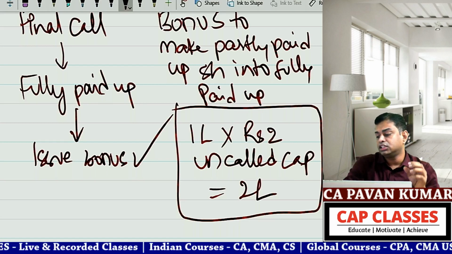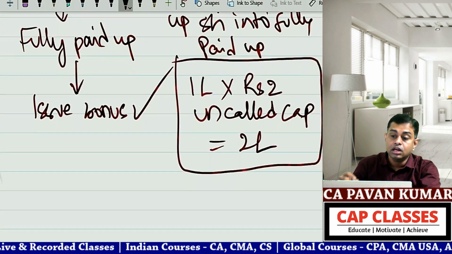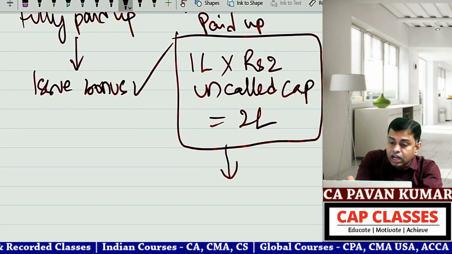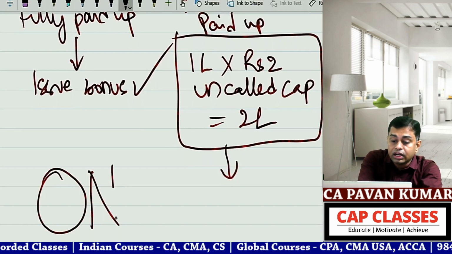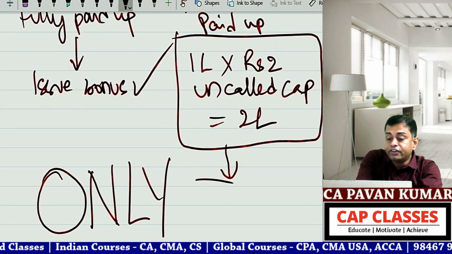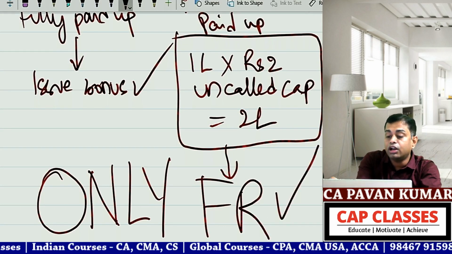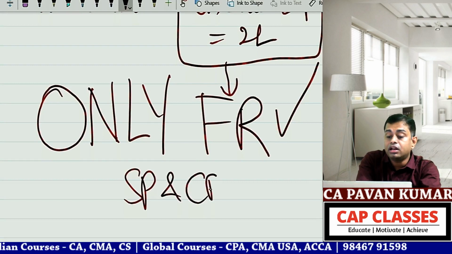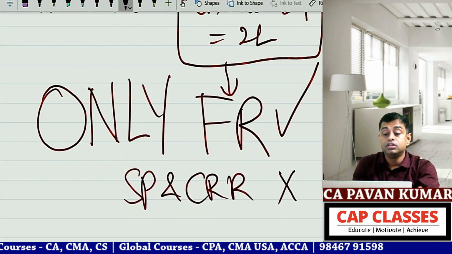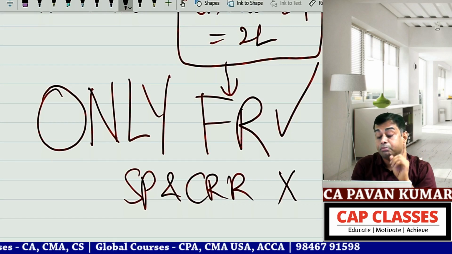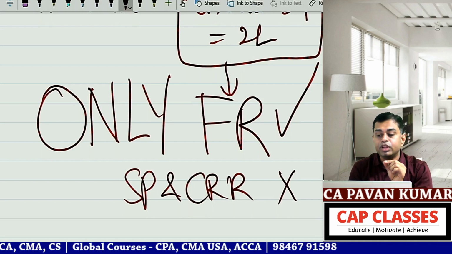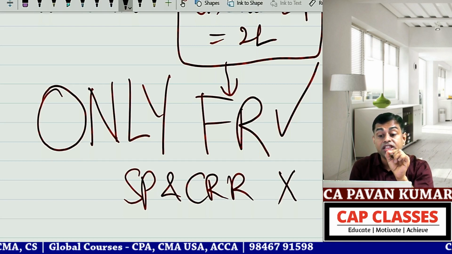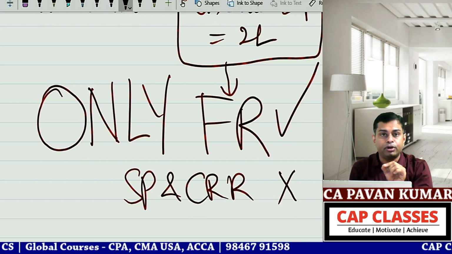But here there is a super duper twist. For this bonus, only free reserves are allowed. That means securities premium and capital redemption reserve are not allowed. Why? Because in the law, what is the language used?